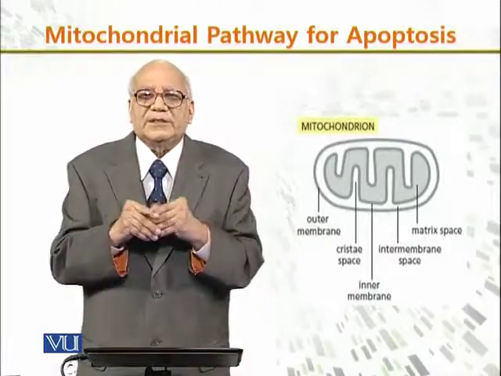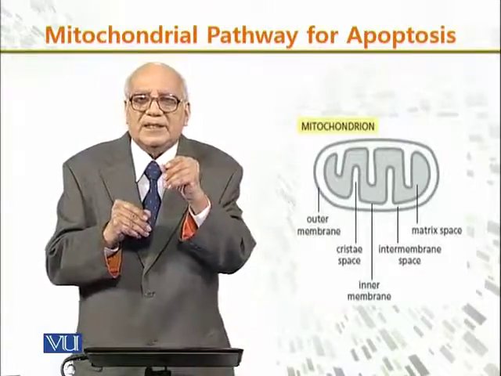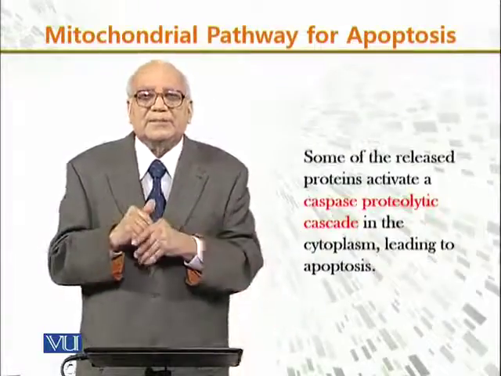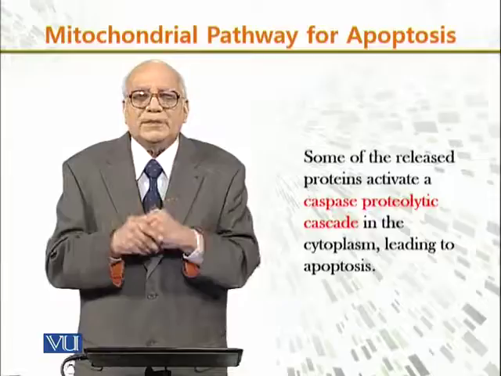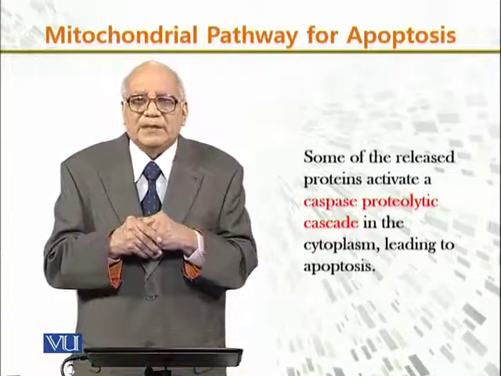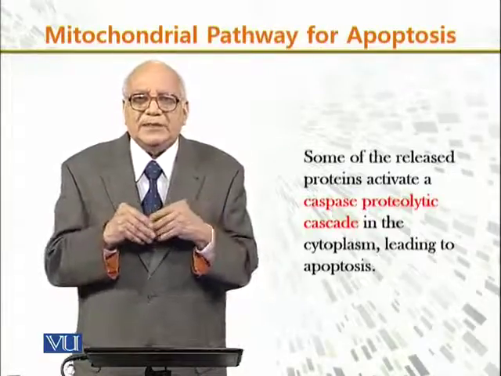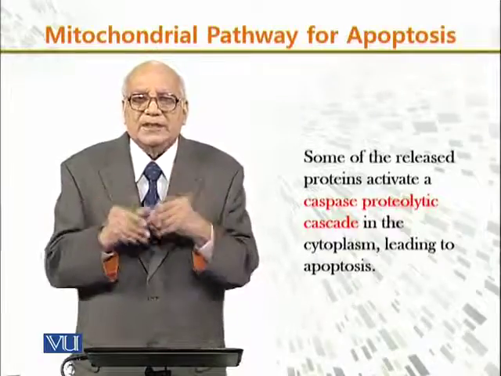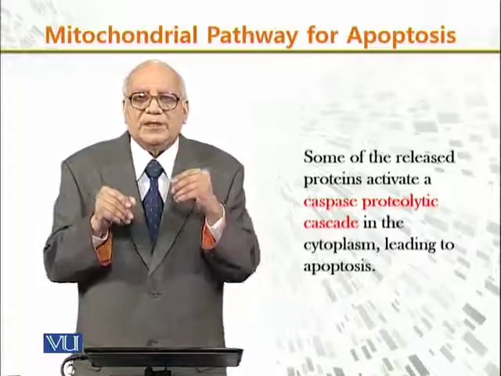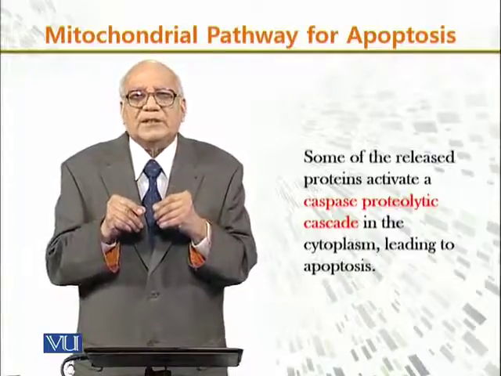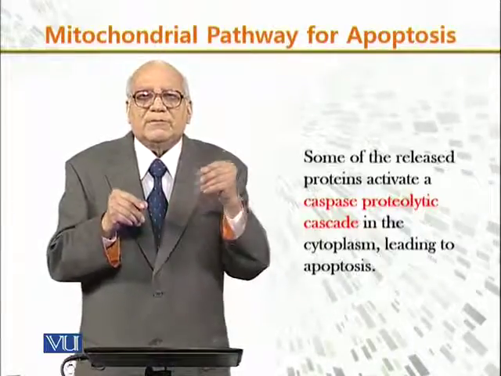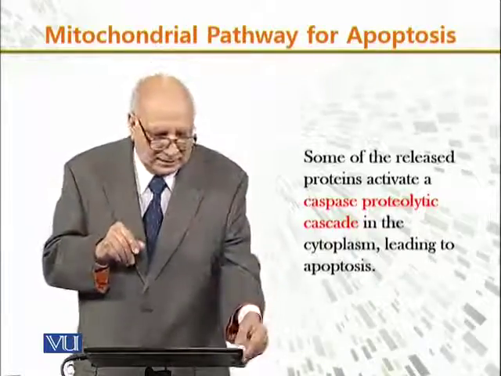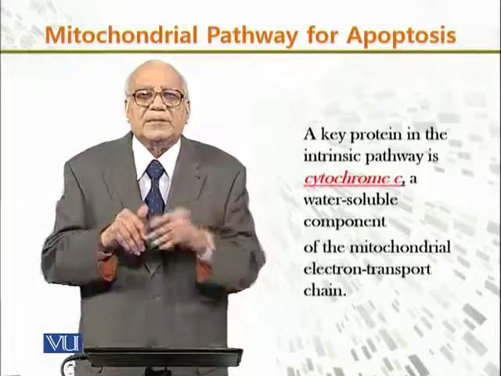The proteins are attached there, and then the mitochondria release them. Some of the released proteins activate a caspase proteolytic cascade in the cytoplasm, which leads to apoptosis. Cascade means from one stage to the second to the third and eventually to apoptosis.